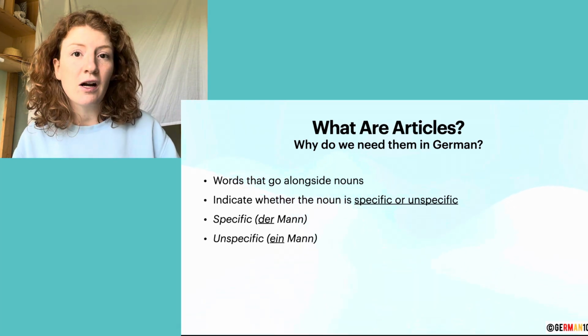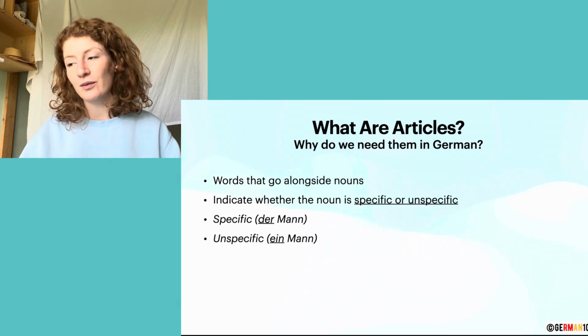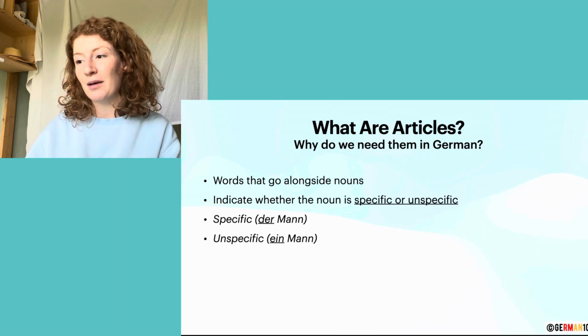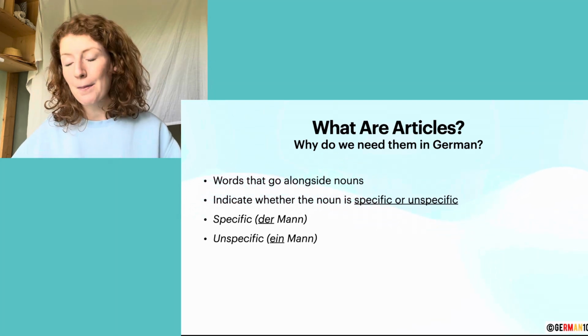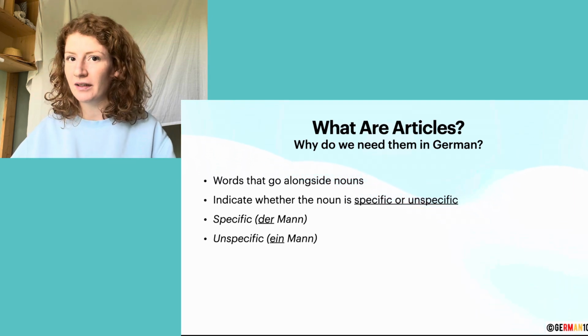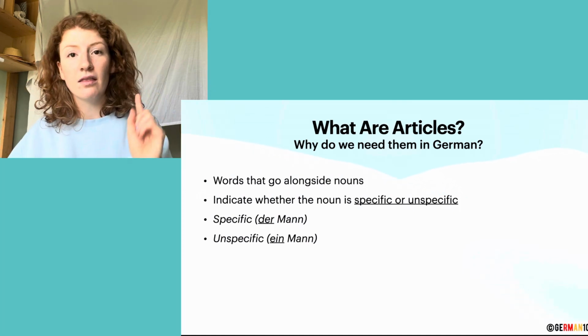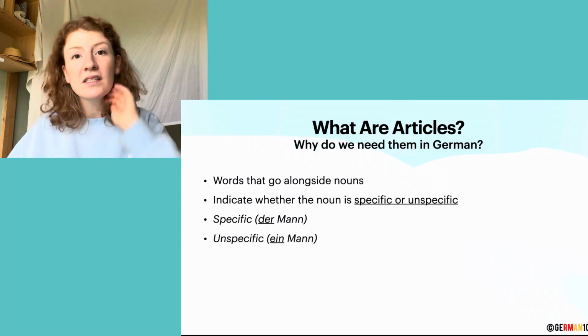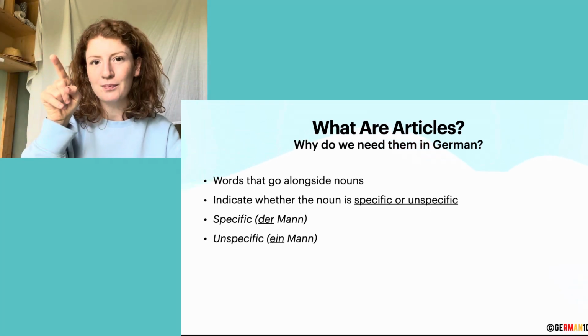The unspecific article in English is a or an. In German, we have different ones. But here's an example for the unspecific article of der: ein Mann. Der Mann, specific, ein Mann, unspecific. Unspecific means it could be any man, so a man. And the man, der Mann, is a specific one. So if there's a group of men, you say der Mann, then it means that specific one.